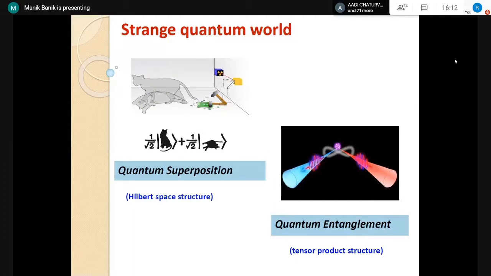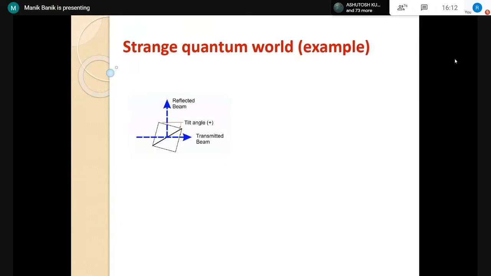Of course, we have to be very careful. Using that correlation, we cannot send any faster-than-light information. It is prohibited. But some peculiarity we can achieve. So that is one of the aims of quantum information theory: what kind of peculiar work is possible in the quantum world which is not possible in its classical counterpart, meaning classical physics.